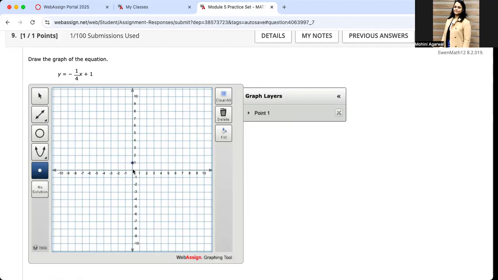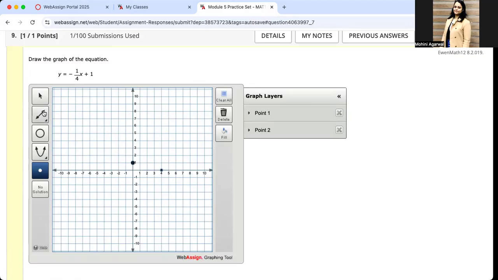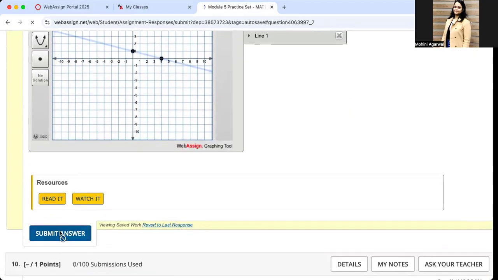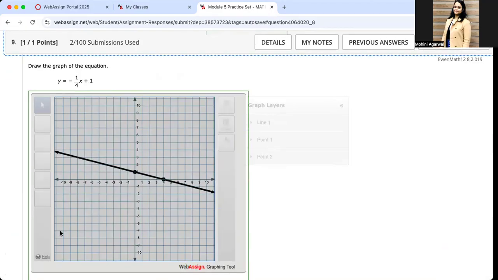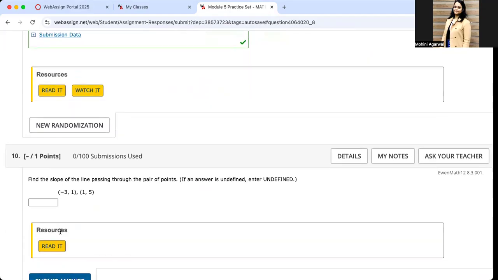So 1 unit down, 1, 2, 3, 4 units left. I have 2 points marked. I'll take the line now, which would be blue in color, and then I'll join them. Let's check it. Perfect. Let's see the next one.